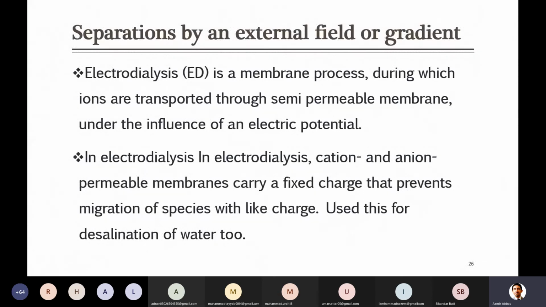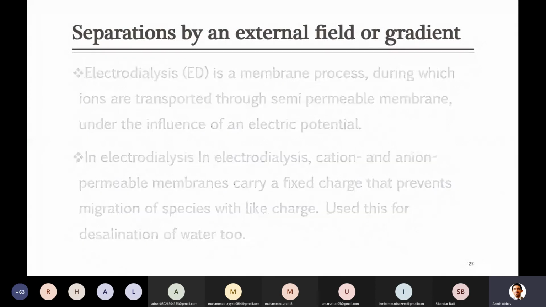In reverse osmosis, as I said, the membrane does not allow the salt molecules to mostly pass through, only liquid can pass. But in electrodialysis, we can reverse that: it does not allow water to pass through, but it will attract the salt. They can come close to the membrane and they can be separated.